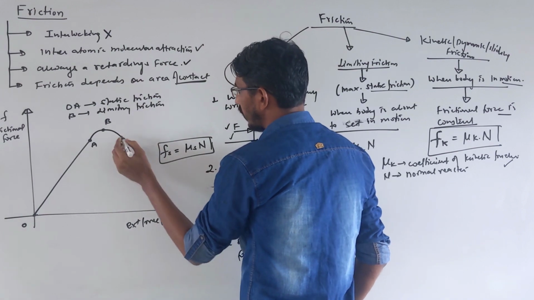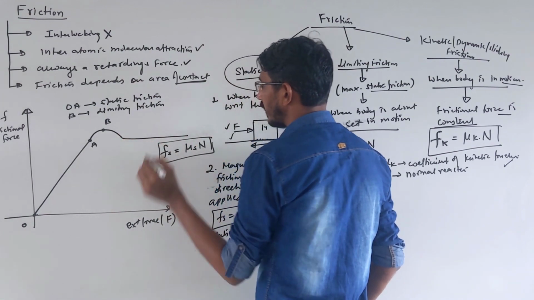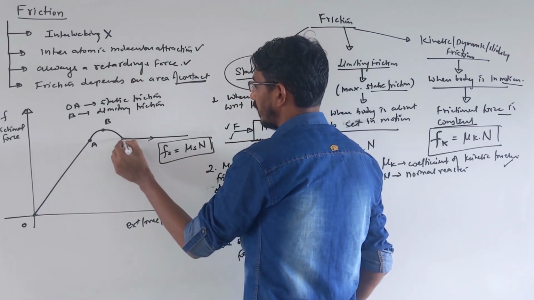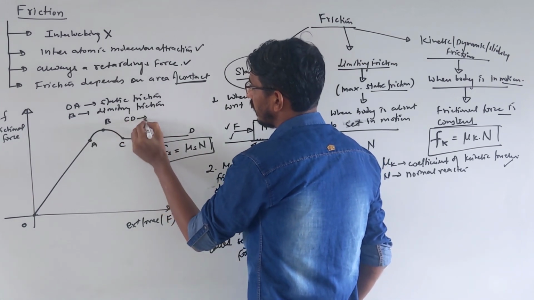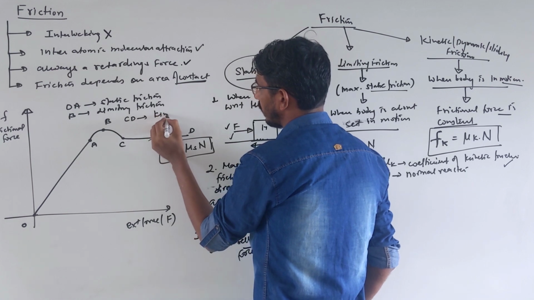Okay. Then once the body starts in motion, this friction reduces a little and becomes constant. From C to D, this region is your kinetic or dynamic friction. Okay.